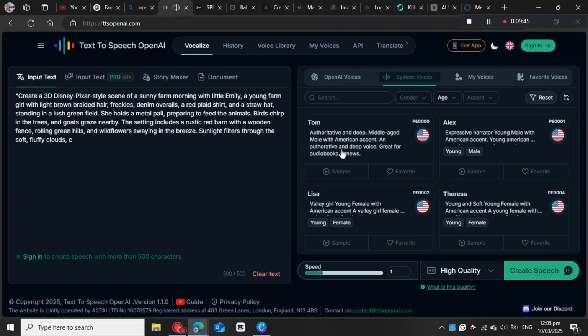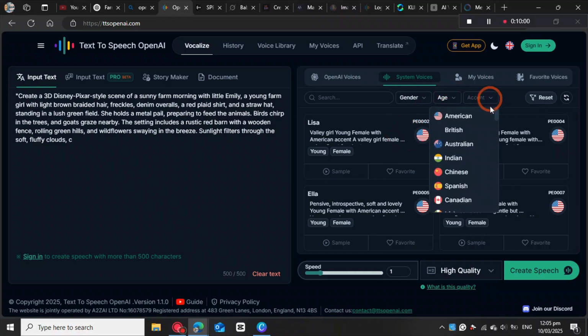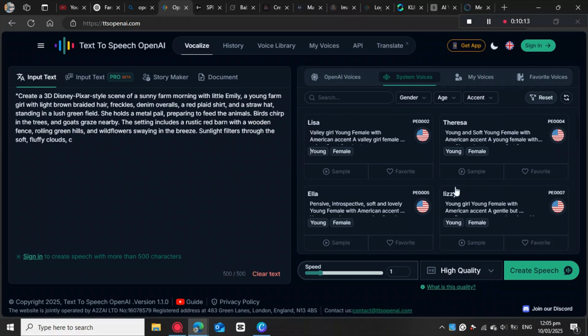Okay, and then another thing that you can also do is to come here and search. If maybe you are looking for the voice of the female, you can just click female, and then the age, let's just say young, and then the accent, you just choose the accent of your model. So let's just say American, and then they will automatically come here. Okay, so then you can just go through them and then listen if the one that you want is there.